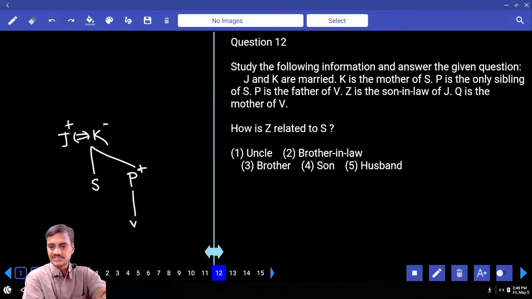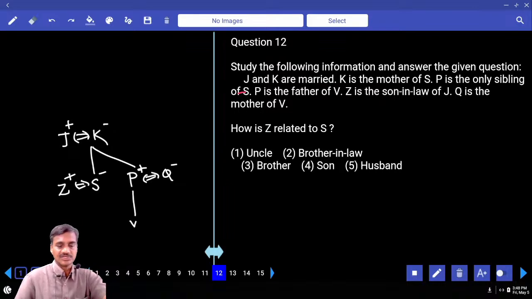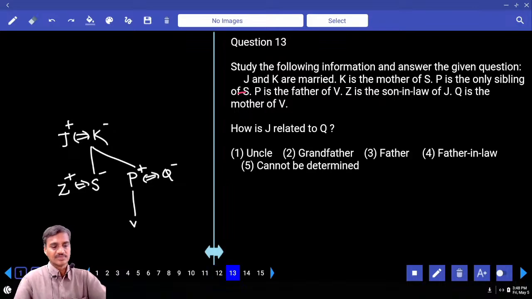That means J's daughter. And Q is the mother of V. Now, this Q is the mother of V. And P is the only sibling of S. And Z is the son-in-law of J. Then, how is Z related to S? S's husband. Husband, choice for 12th one. Then 13. How is J related to Q? J is Q's husband's father. Husband's father, father-in-law, choice 4.